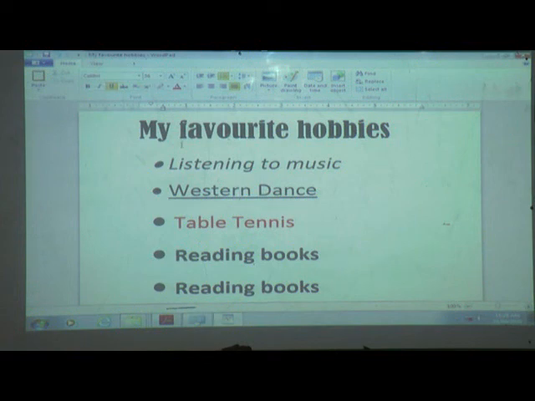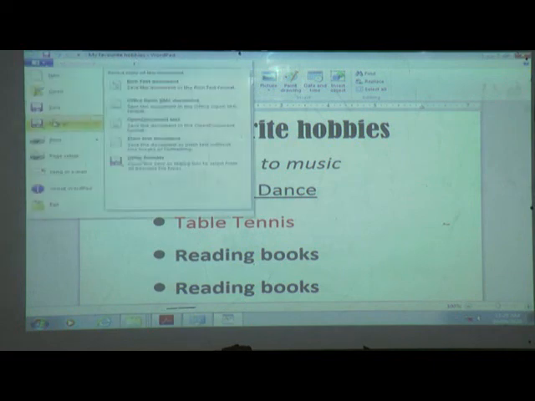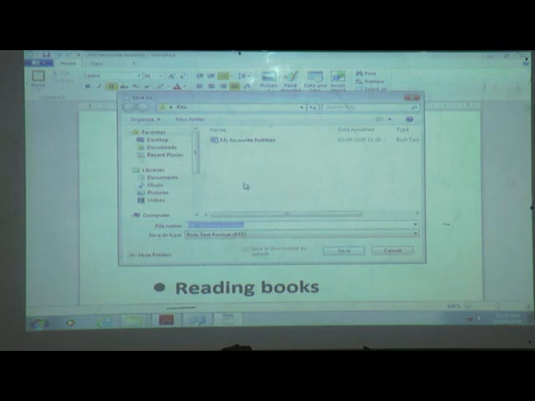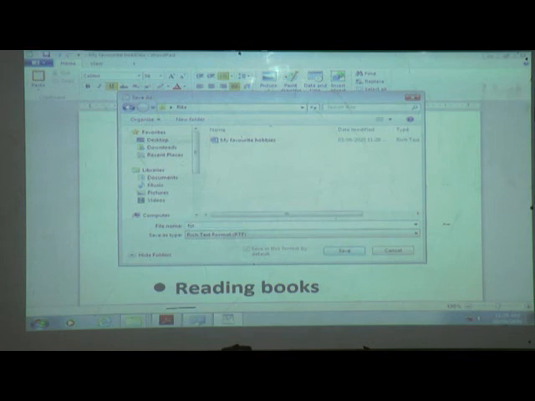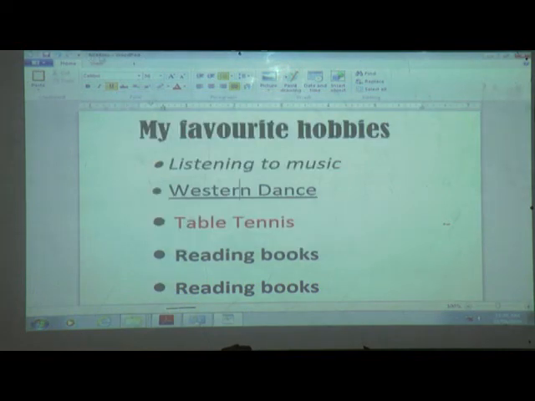How to create a Word document? Understand? And here also my favorite hobbies is there. Again we can give a different name to that file. It is on the desktop; we can store this same file in which folder? Rita, and we will give the name only hobbies. And then click on save. Okay, you can see here hobbies.